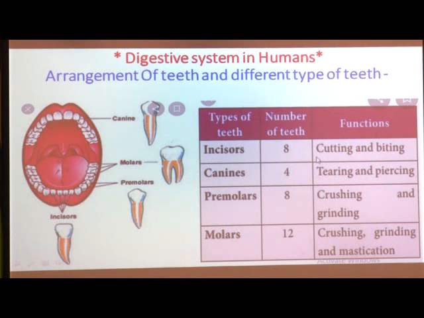And what is the function of these incisors? For cutting and for biting. So we use incisor type teeth for cutting and biting. Biting food, not your friend. Remember, I know that you are sometimes interested only in this type of thing, whenever you become naughty.